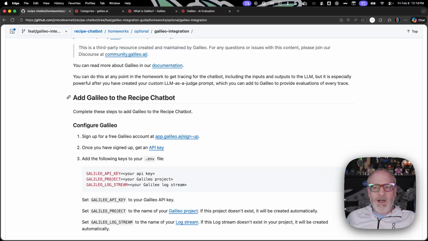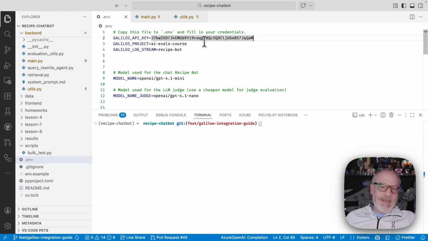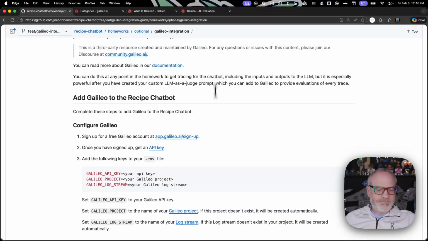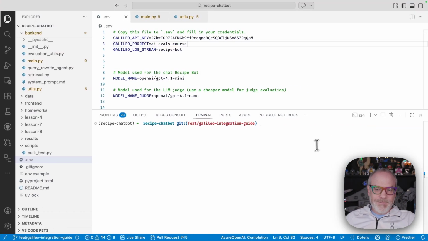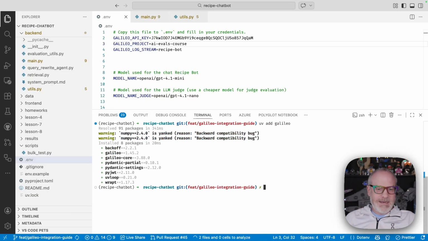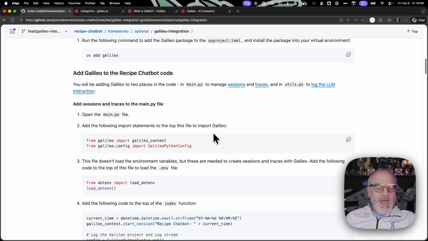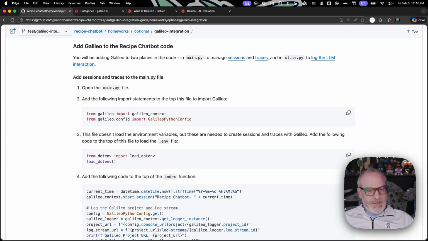So a log stream allows you to kind of isolate the observability data from different deployments and different versions of your application. Now in your .env file, you can use whatever name you want for project and log stream. If they don't exist, they'll be created for you. So I've got my API key in here. I've got a project called AI Evals course and my recipe bot. As I say, these will be created for me as soon as I start logging. Cool, that's the setup. Now we need to add the Galileo package to the project. UV add Galileo. There we go. And now we can start integrating Galileo into the application code.